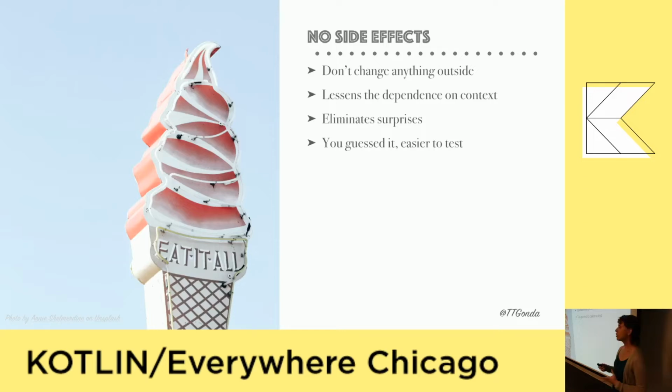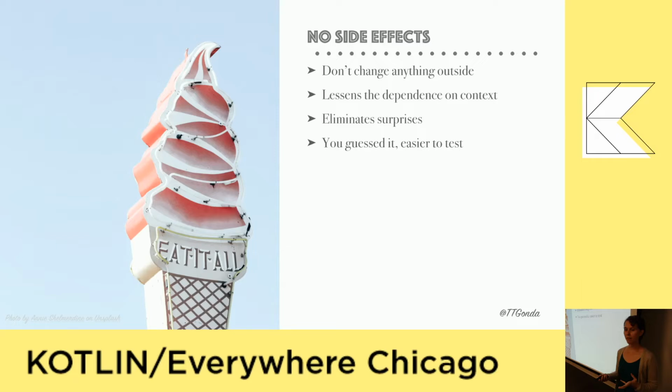Pure functions also have no side effects. So similar to not depending on outside variables, it also doesn't change anything on the outside. This could include maybe changing a global variable, writing to a file or the database. A side effect could also be throwing an error. And because functions with no side effects don't change anything on the outside, it can lessen the dependence on outside things, on the context.